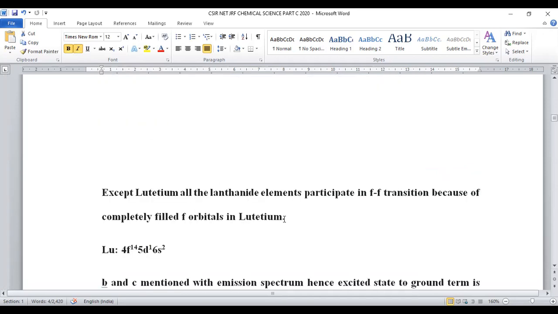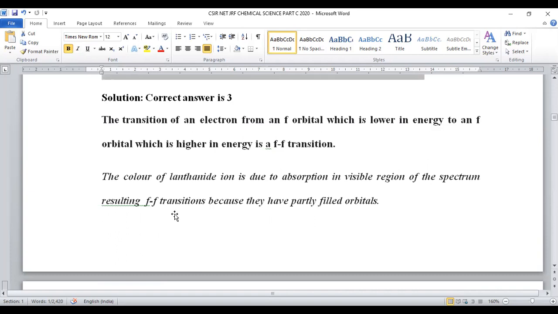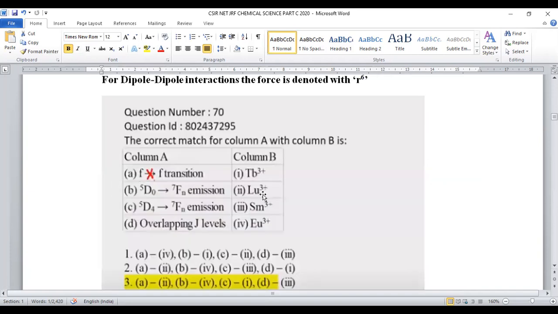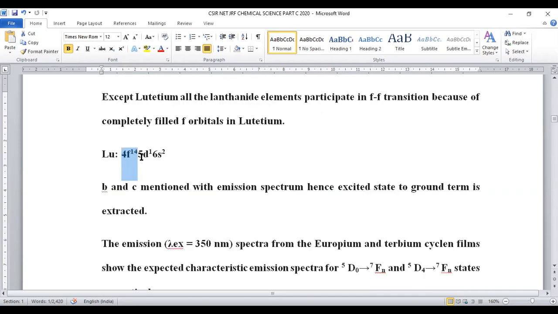What's the configuration of lutetium? 4f14, 5d1, 6s2. In the f orbital, the maximum capacity is 14 electrons. So excitation may not be possible, FF transition may not be possible, because all the F orbitals are completely occupied. Hence, we can say FF transition is not at all possible in lutetium +3. +3 stands for which electrons will be eliminated so that it exists in the lutetium +3 state.